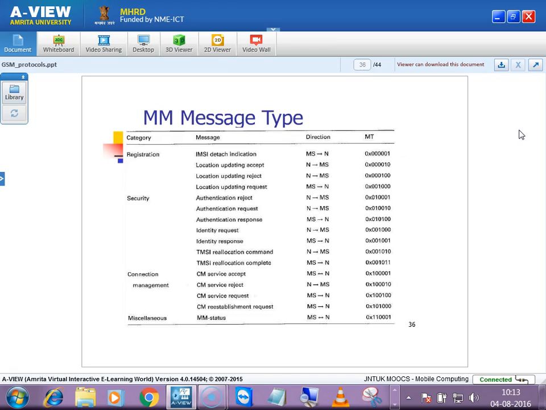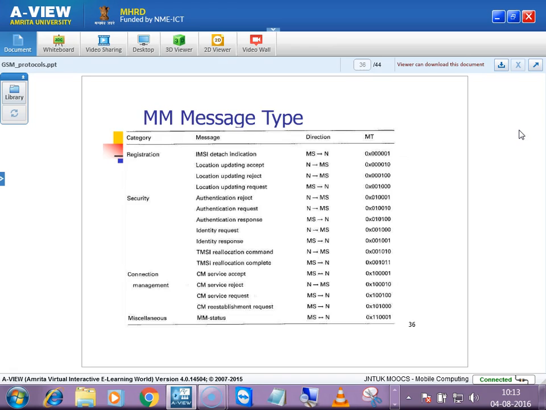Okay, then these are the messages like registration, IMSI detached indication, like category, what is the message, and direction. Okay, these are some things: registration, security, connection management, and so on. I think you know what is meant by the registration process.